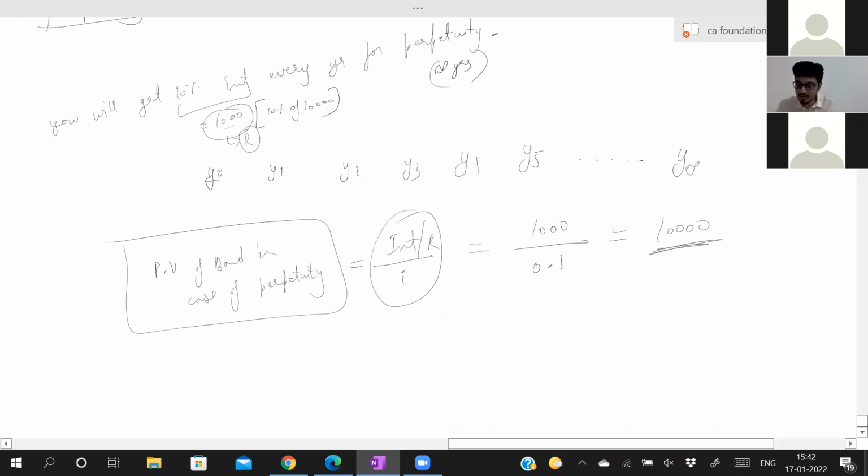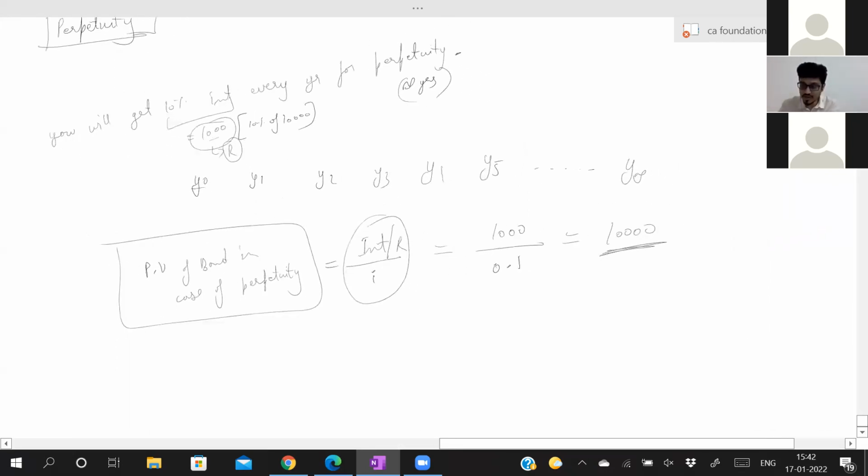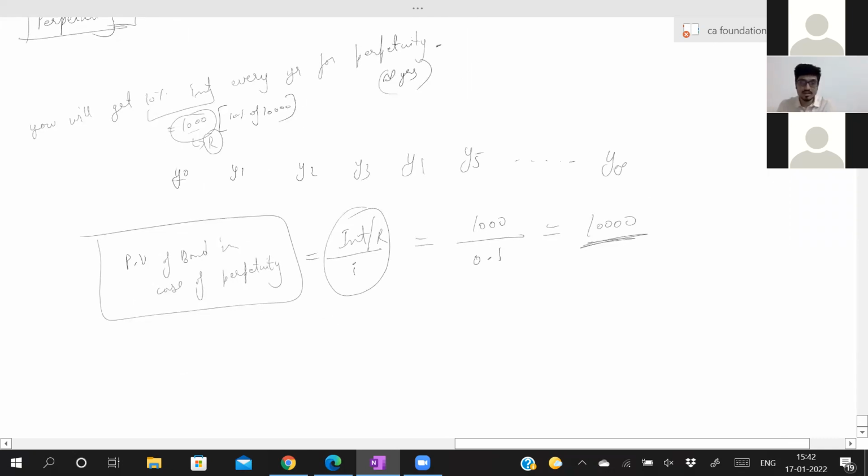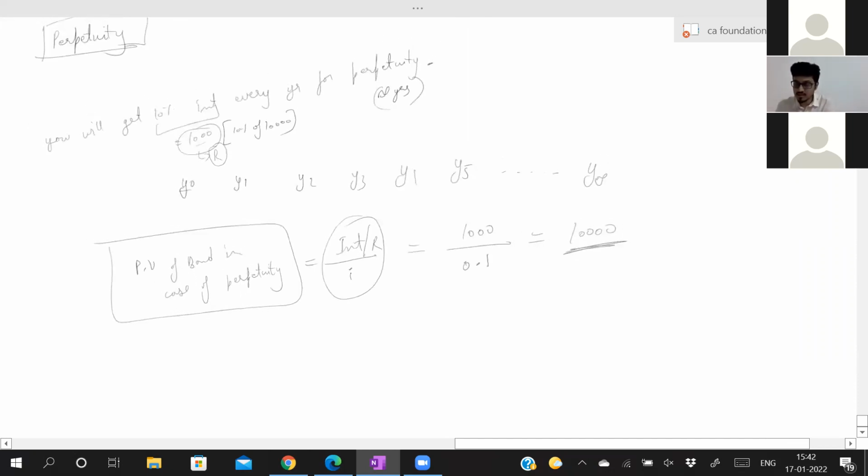Write down this formula. Present value of a bond in case of perpetuity is equal to interest, or R, divided by I, which is nothing but the 1,000 rupees you receive every year divided by 0.1, which is 10,000.